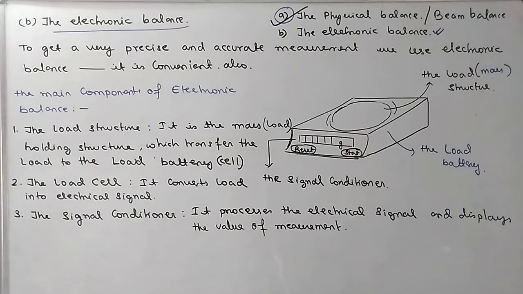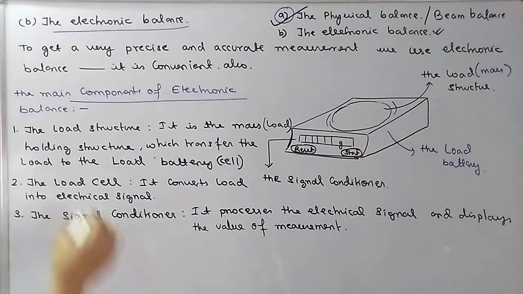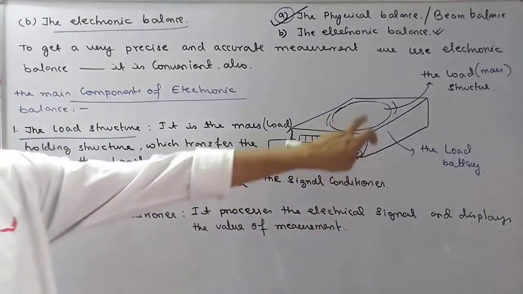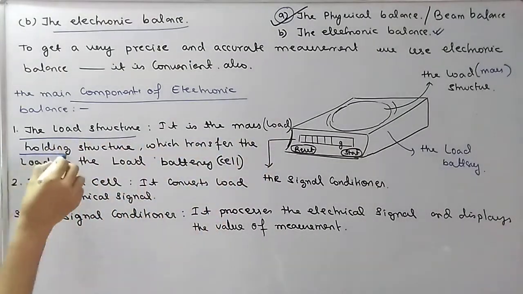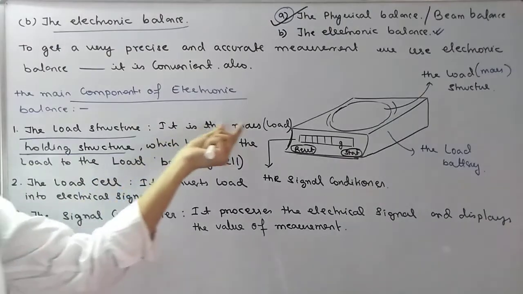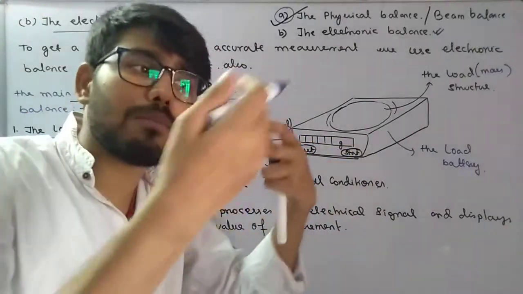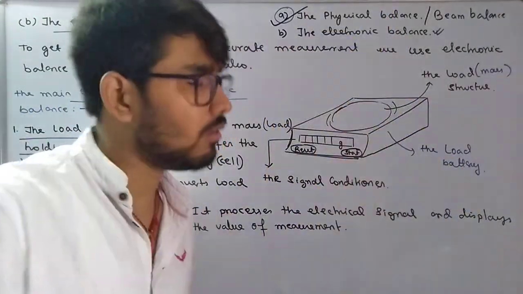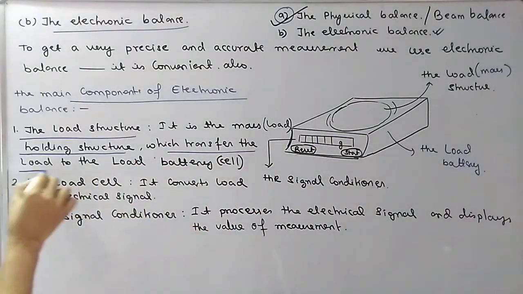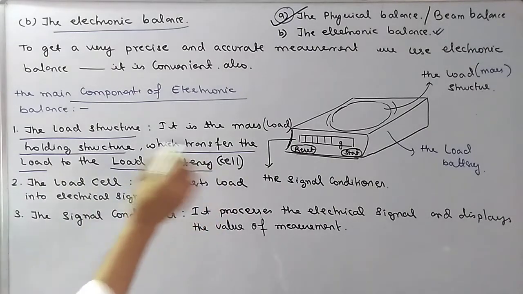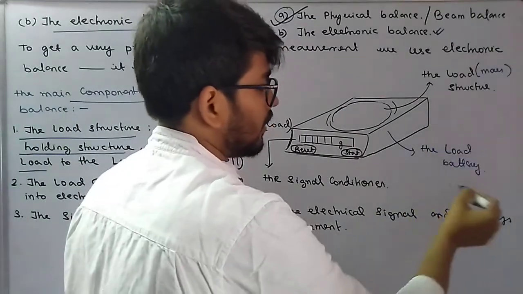We'll end with this last discussion: what are the main components of the electronic balance. First is the load structure. What is it actually? It is the mass or load holding structure. It is the place where any object is placed, which transfers the load to the load cell or load battery.